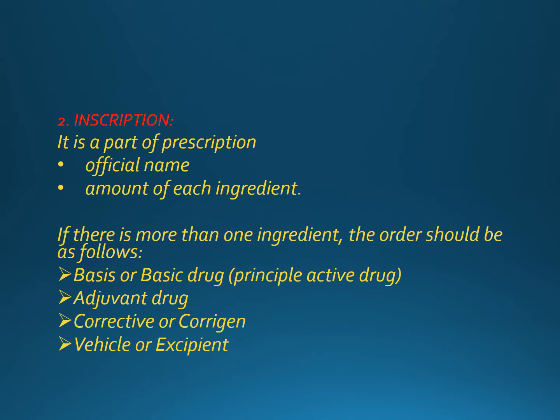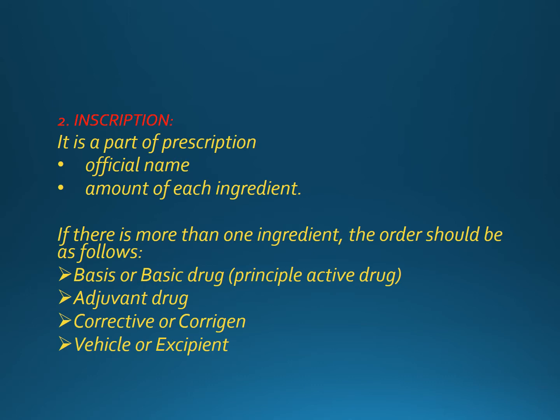The amount of each ingredient will be present if the preparation is a pharmaceutical preparation, but the drugs which we dispense or prescribe are already manufactured by a company. In such cases we don't need to put the amount of each ingredient, and we don't need to mention the ingredients also. We just mention the generic names of the drugs which we are prescribing.